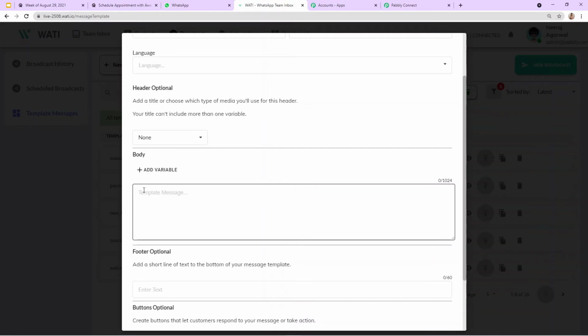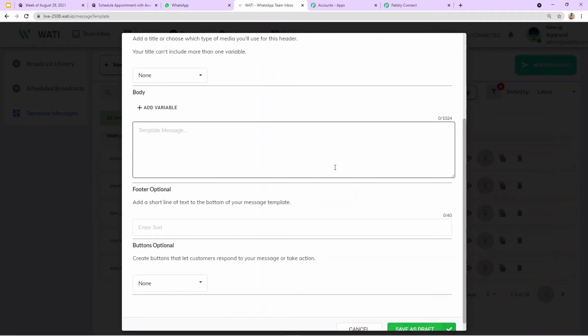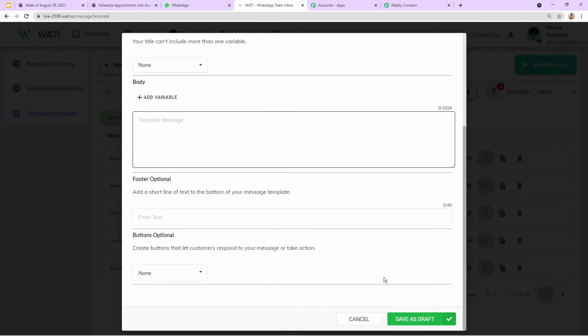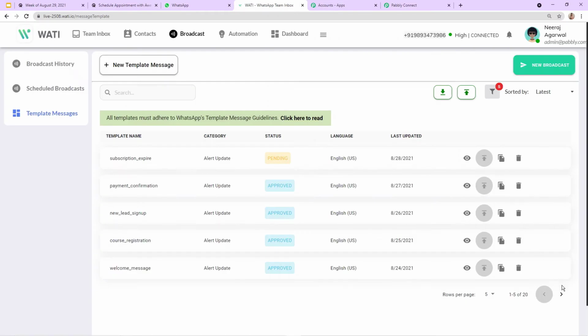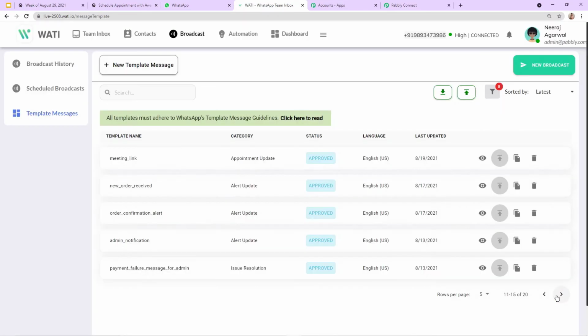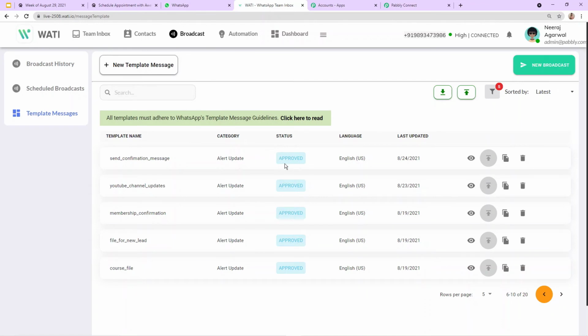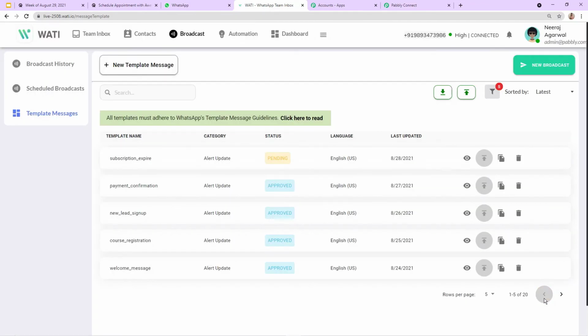For example, dear Zoya, thank you for signing up. These are some examples of the body of a template. And then you need to click on save as draft. Once you draft a template, you can see the status here. It will be shown as draft, so you cannot start using it till then. First, you need to get it approved. You must be thinking how you can get it approved. You can get it approved by clicking on this arrow option. Once you click on this arrow option, your template will be sent to get approval from WhatsApp.